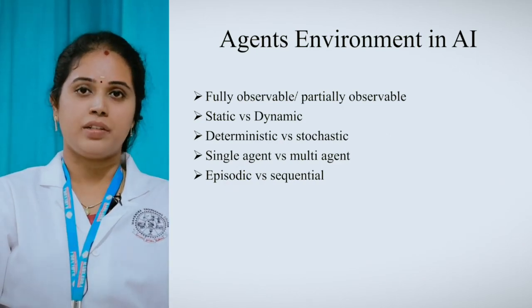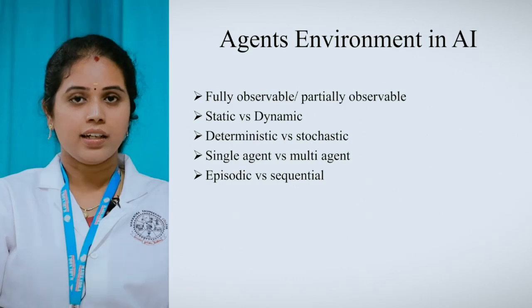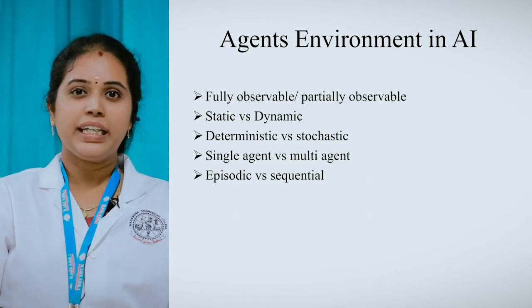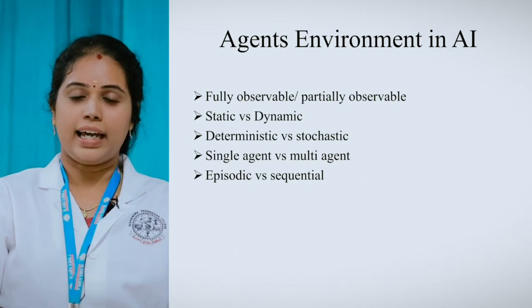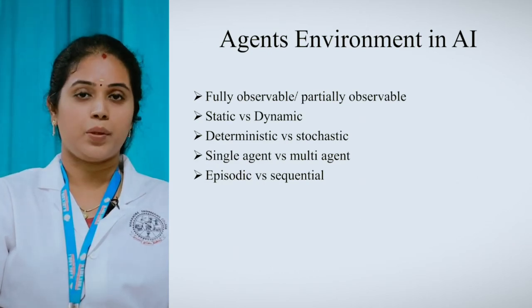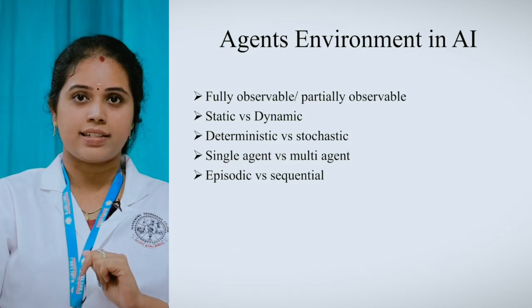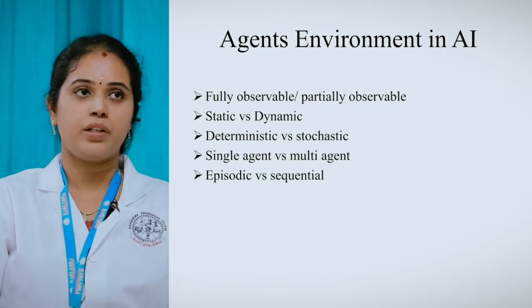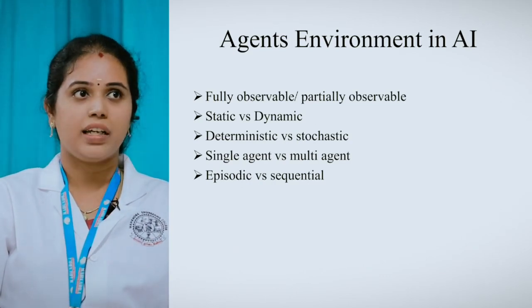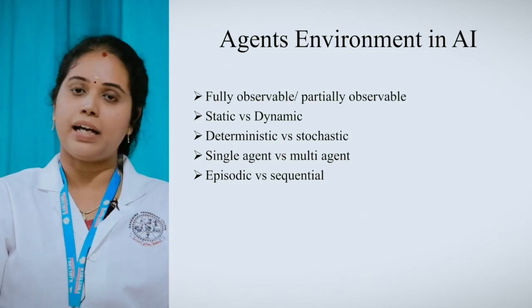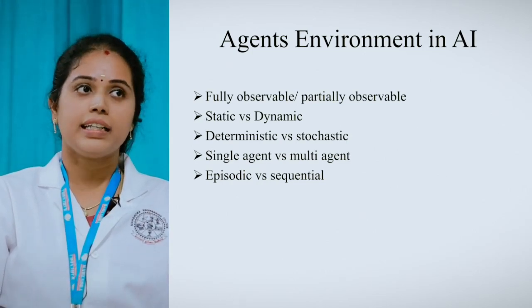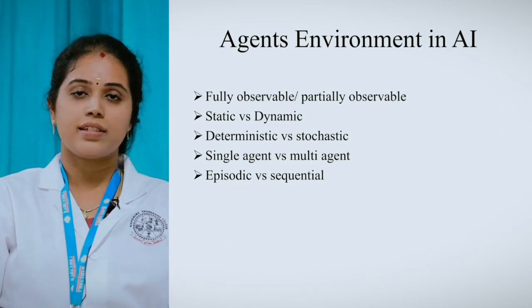What is fully observable? From the name itself, we can easily say that it is fully noted, right? So the agent present in the environment can fully sense the information about the environment at one glance. That is said to be a fully observable one. What is partially observable? If it does not fully observe the things present in the environment, that is said to be partially observable.